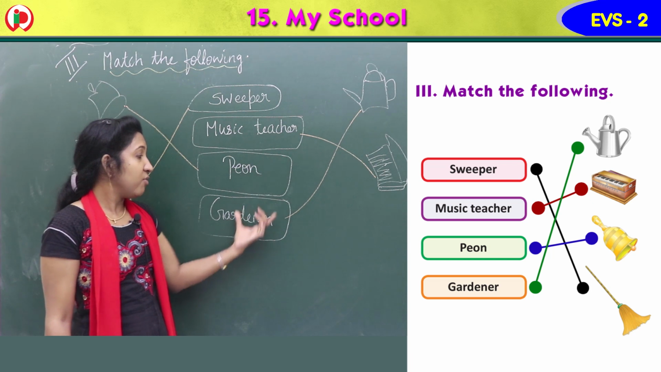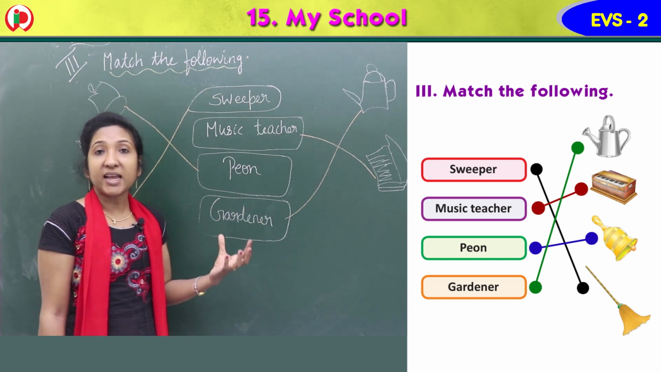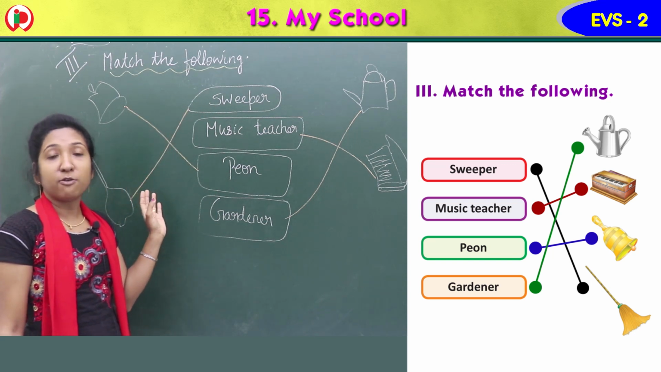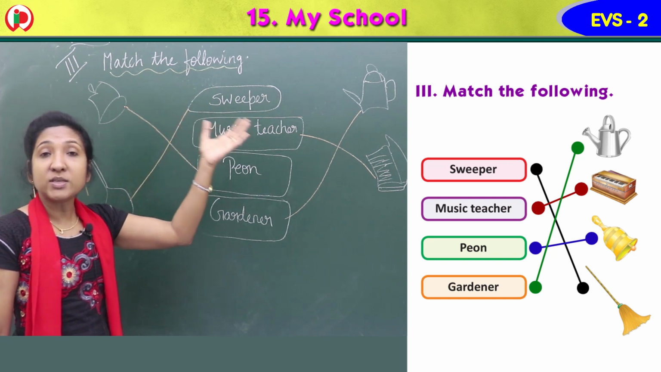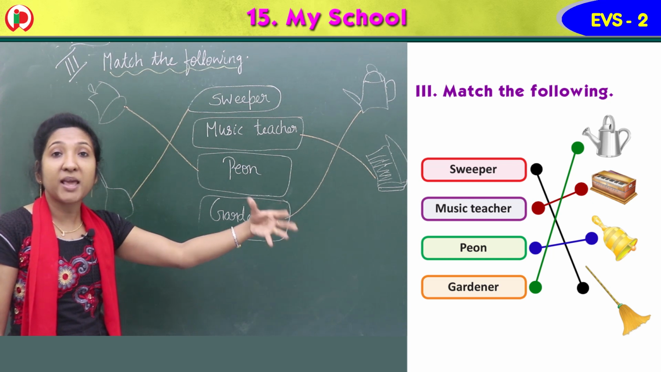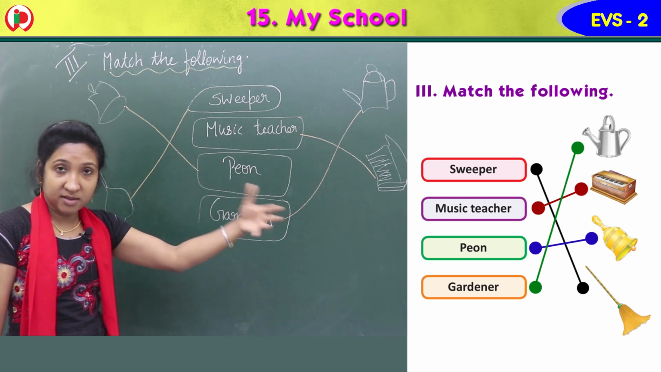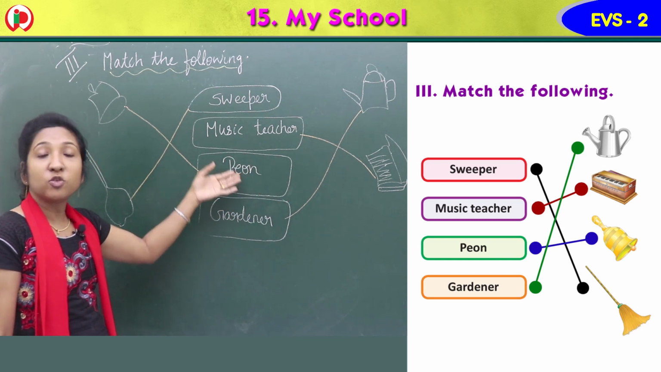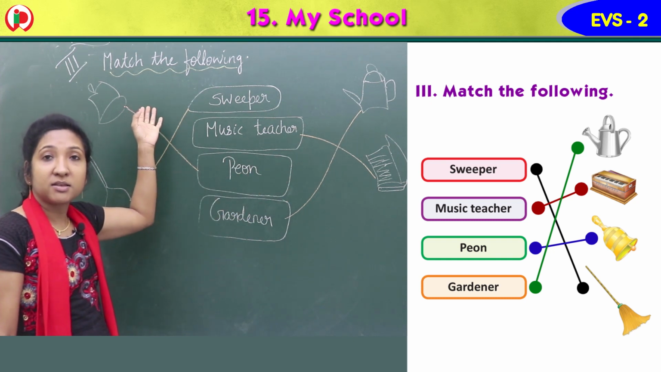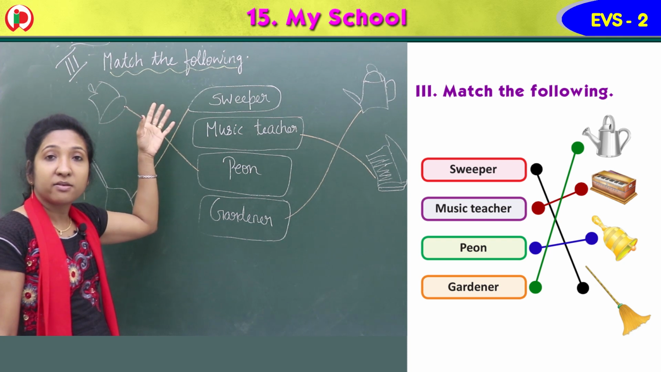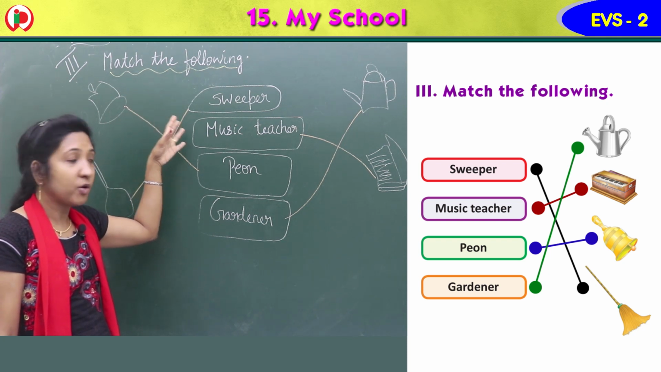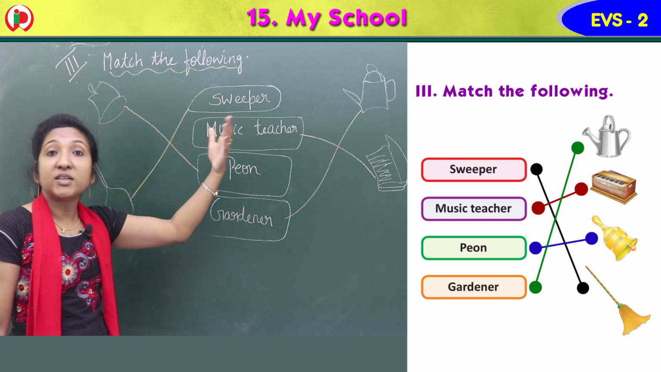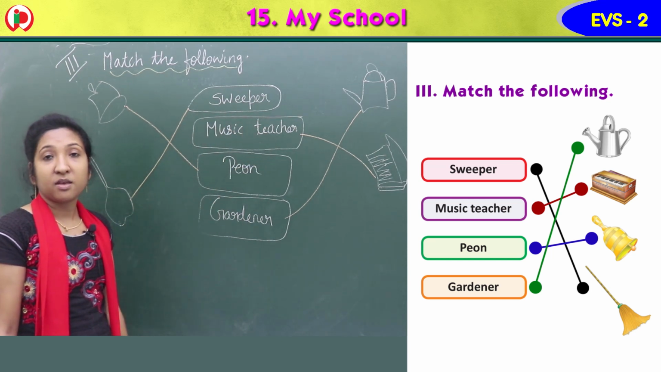So these words you have to match with the correct image. Sweeper uses a mop to clean the floor. Music teacher uses the harmonium to play. The teacher plays the instrument and teaches the music. Then peon uses the bell to ring, isn't it? For ringing the bell, he needs a bell. Okay. Then gardener uses a watering can to water the plants. Okay, children?